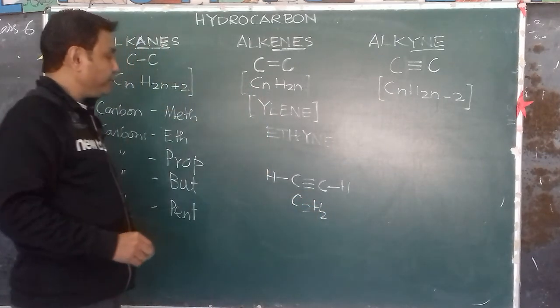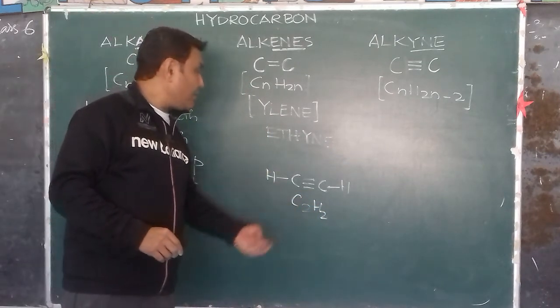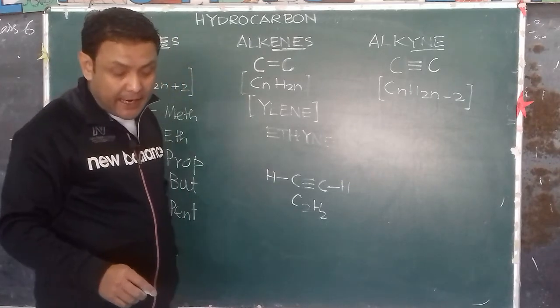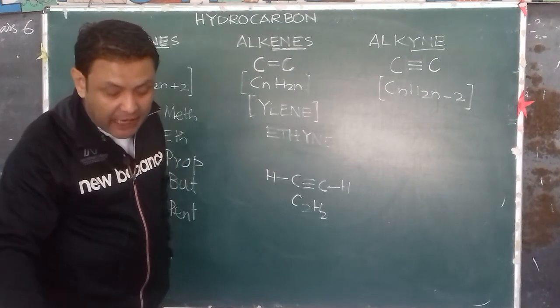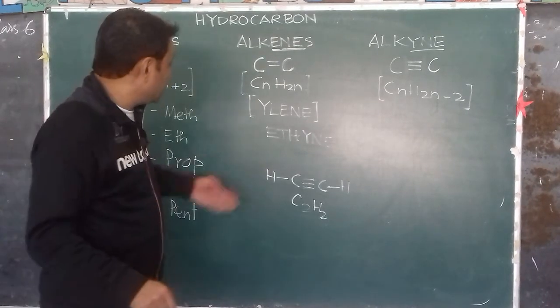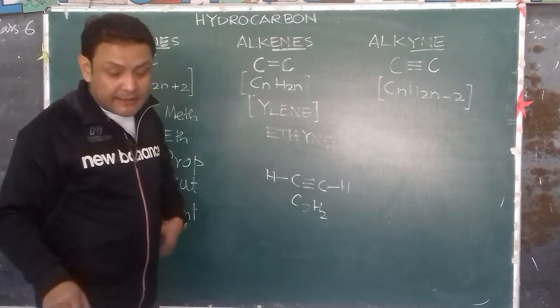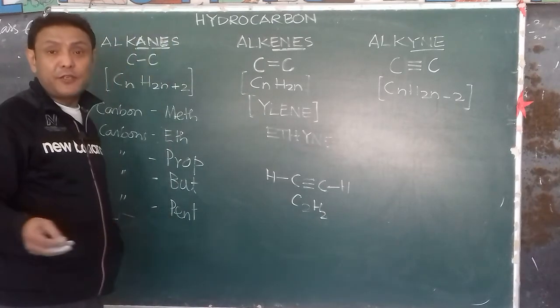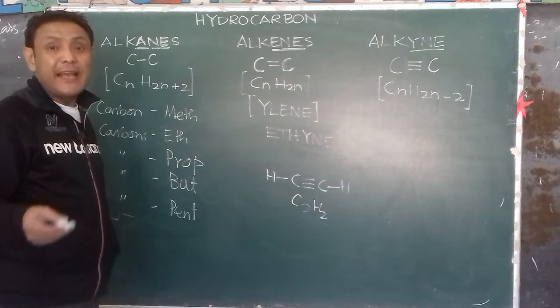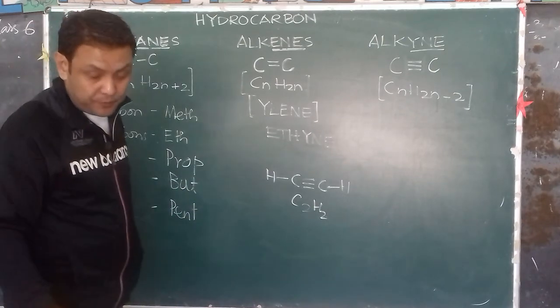C2H2 is the molecular formula of ethyne, and its common name is acetylene. You must have heard about acetylene gas, which is used in welding.